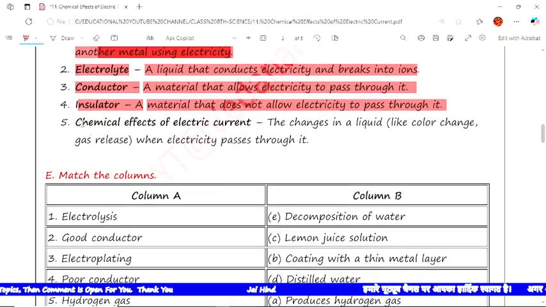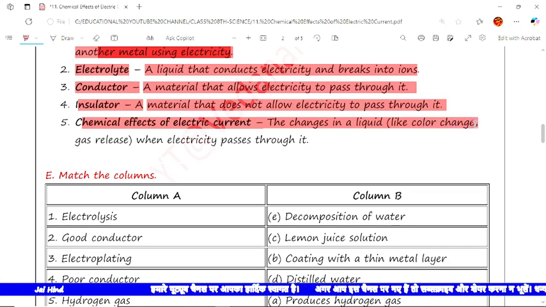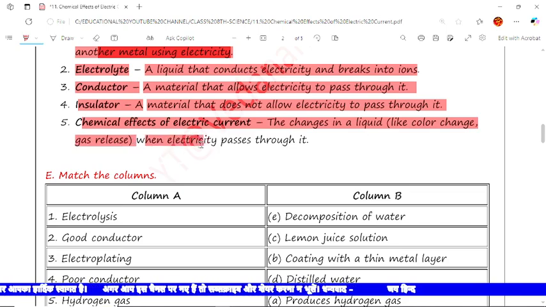Now the next is chemical effect of electric current, meaning the changes in a liquid like color change or gases released when electricity passes through it.